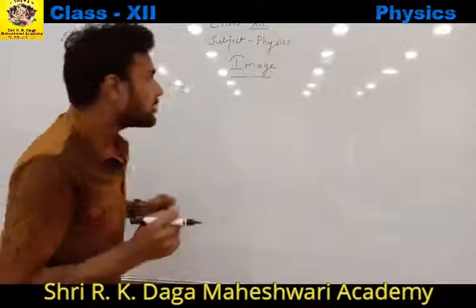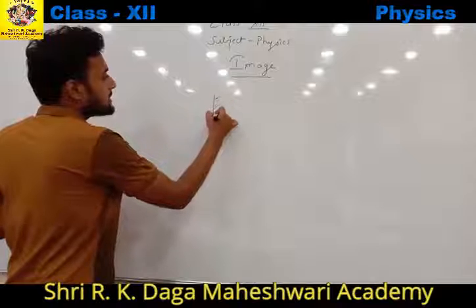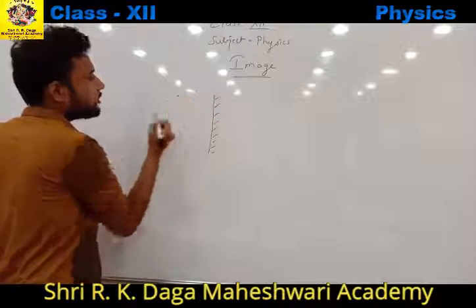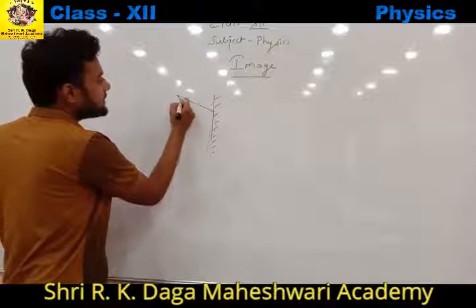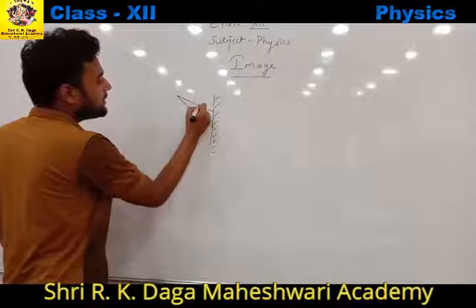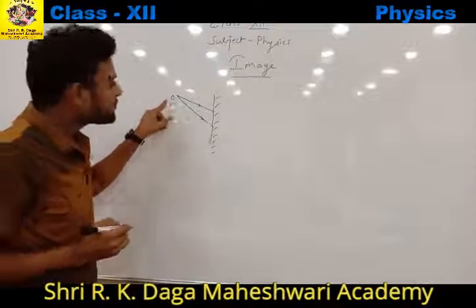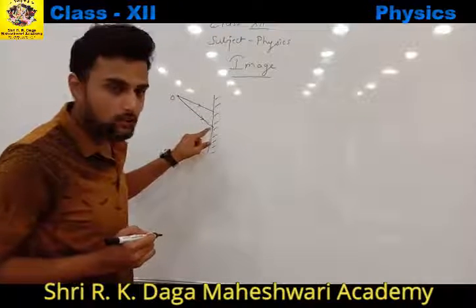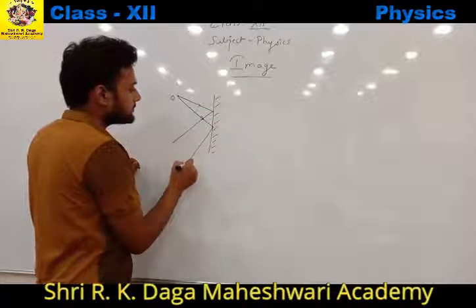As I have told you earlier also, suppose this is any plane mirror and this is any object. Let the name of our object be O. Now two rays get incident on the mirror like this from O, and then they get reflected like this.